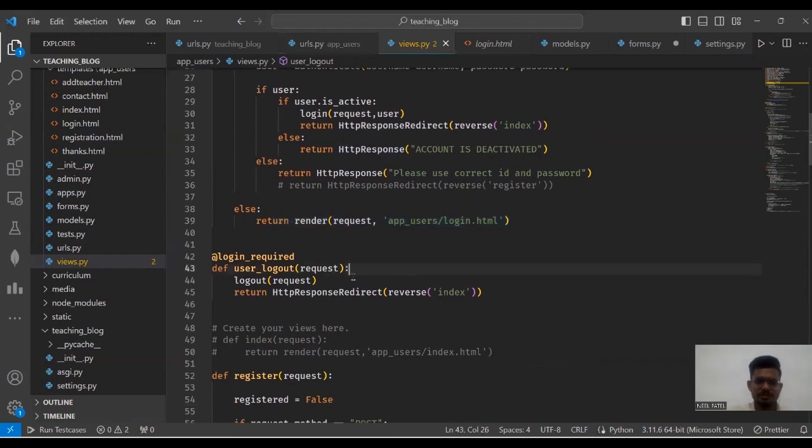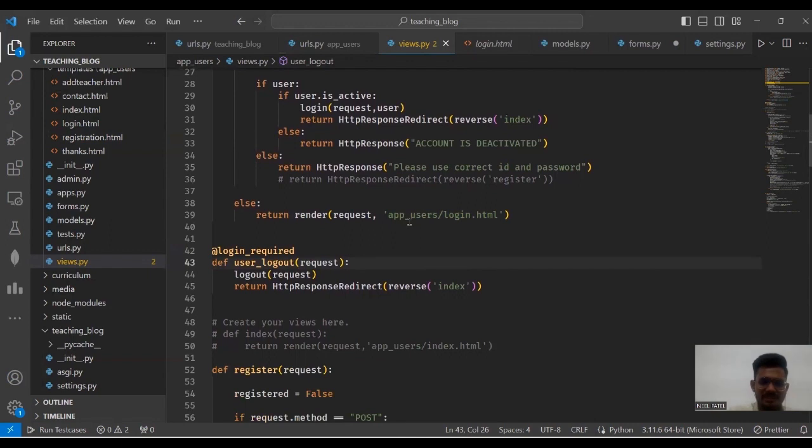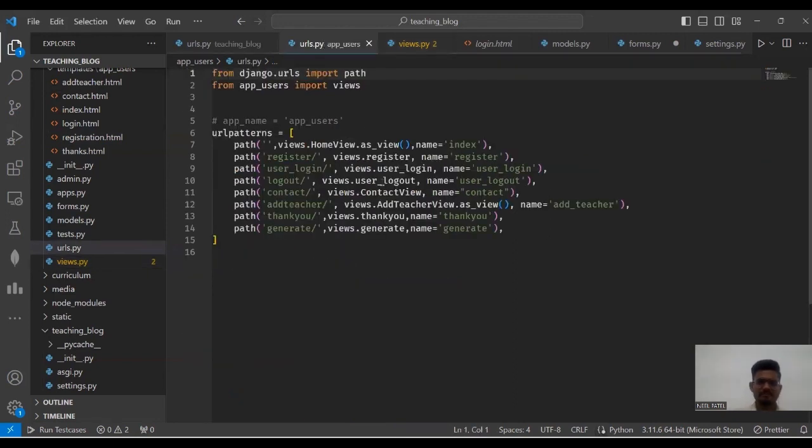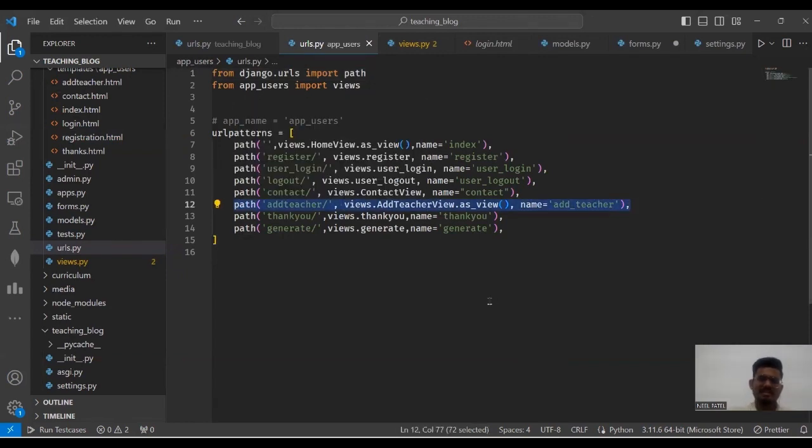Here we use the default logout function, and on logout request we return to our index page. Then we have another URL for add teacher. This add teacher is mainly used by our admin.